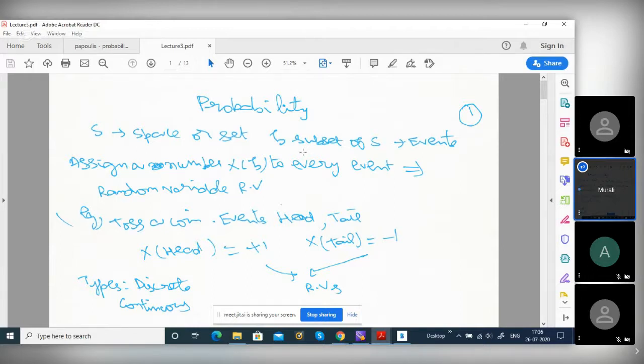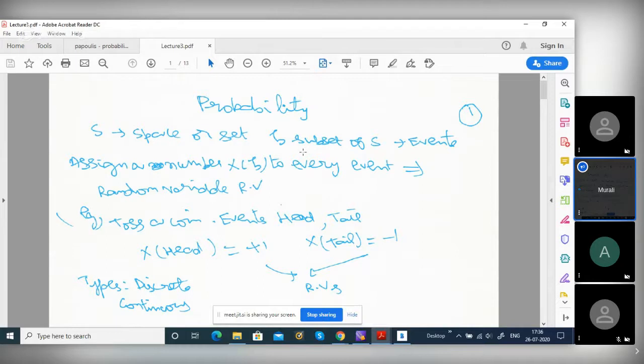Why do we call this a random variable? We cannot predict it; we cannot tell what the value is. For example, y equal to sine omega t. Y is not a random variable, because for a given omega, whatever value you take for time t, you can exactly tell what the value of y will be. Whereas in this event, rolling a die, you cannot tell what will be the value of the random variable.